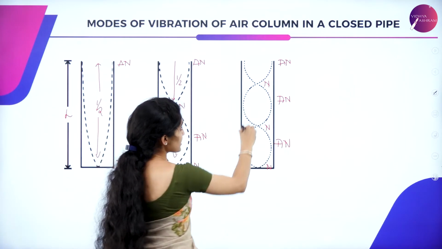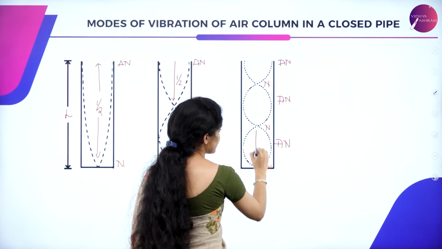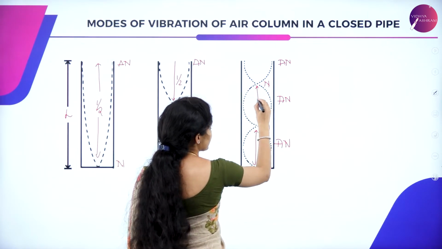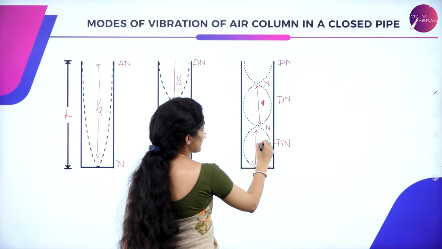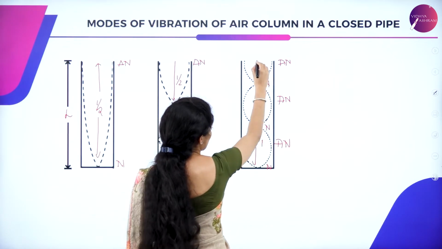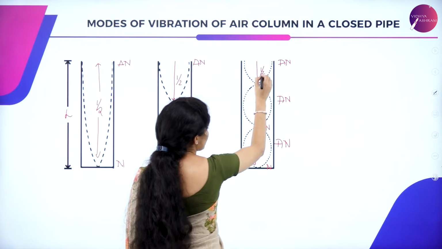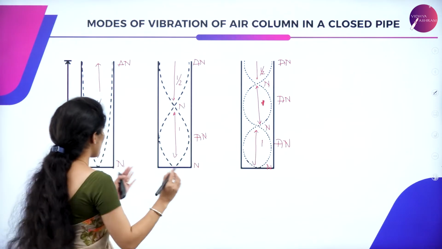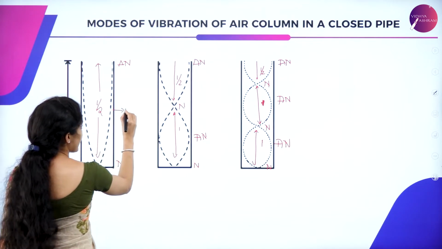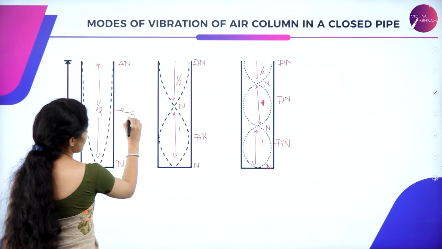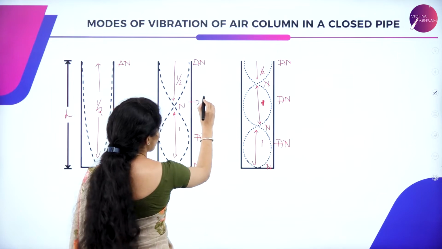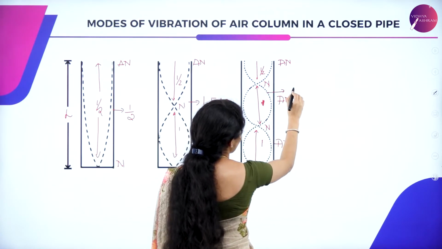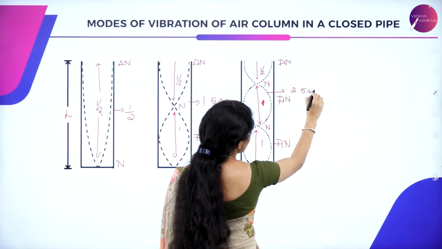So when this is the case, here you have this one segment, this is the second segment, that is two segments. Let me consider this as one, this as one, this as one, and this as half. So here you have got 2.5 segments. So what are the segments over here? This has half as a segment, and here you have 1.5 as a segment, and here you have 2.5 as the segment.